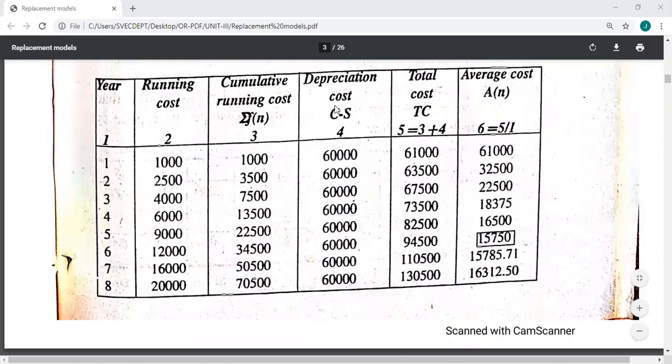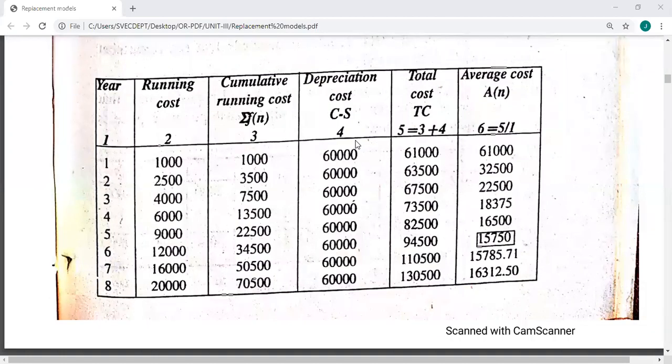You see here, this is the first column, second column, and the third column is the cumulative running cost. Just by accumulating the running cost, you will get this. The depreciation cost is C minus S. Here C is 61,000, S is 1,000, so subtracting, it is constant for all the years. That's why here money value is fixed. It is case 1. When money value is fixed, the formula is this. C minus S you have to find out.